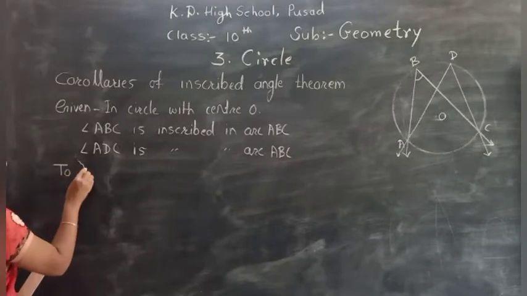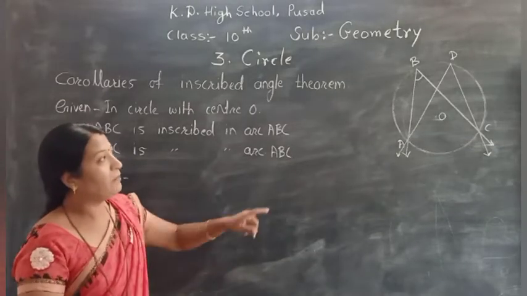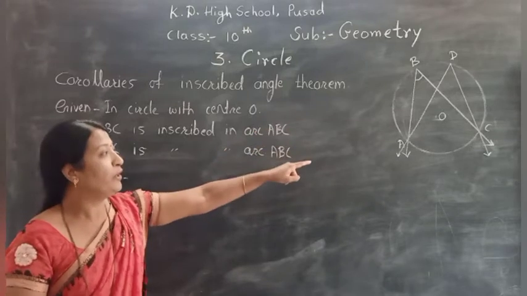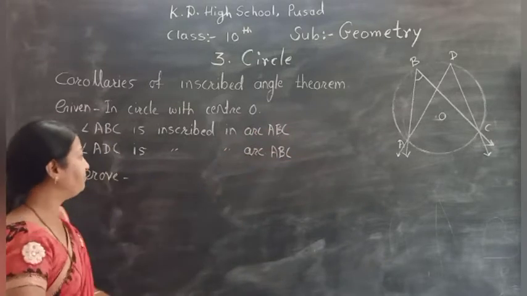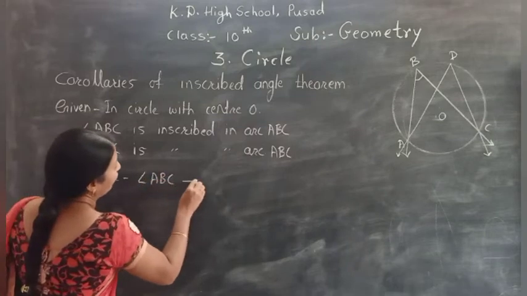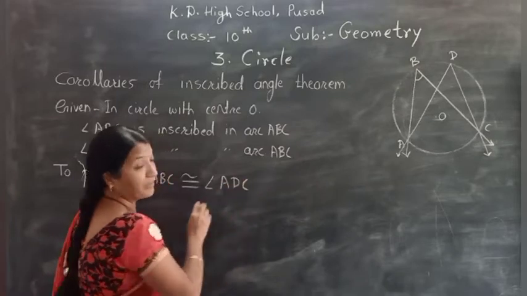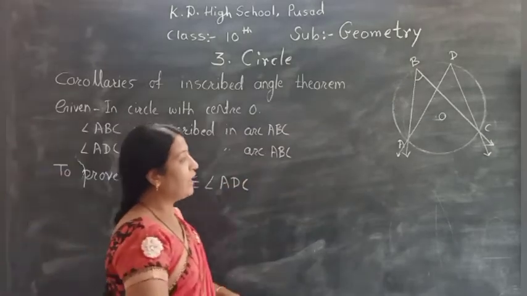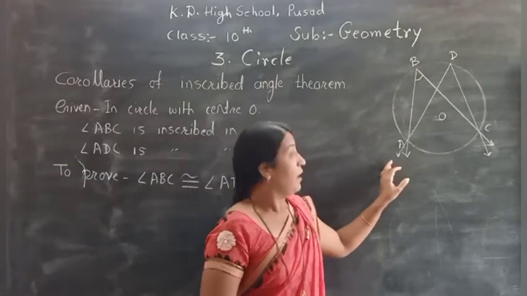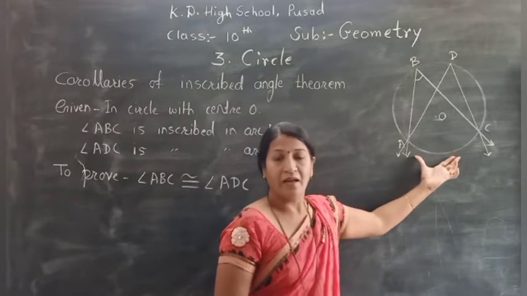Now what we have to prove? We have to prove here that angle ABC is congruent to angle ADC. Very simple. Now we know that the angle ABC intercepts the arc AC.